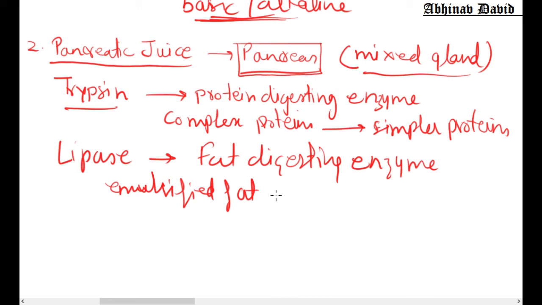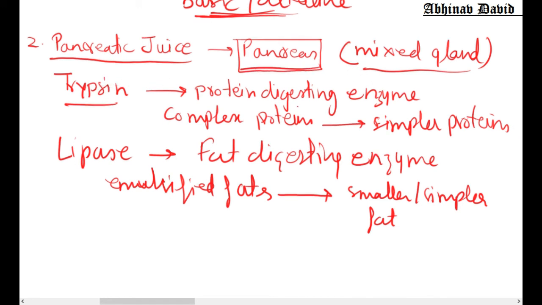They are smaller globules of fat. So why is emulsification important? Because if the fat is broken down into smaller pieces, then it can be easily digested. So emulsified fats are digested by the lipase into smaller, or we can say simpler, fat. So these are the two enzymes given in the pancreatic juice.